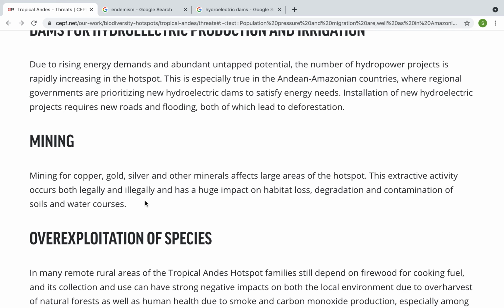Maybe to take legal action and make changes, or petition to make changes to laws to protect these areas, or have harsher consequences for people who illegally do these mining practices in these areas, which lead to habitat loss and contaminate the soil and water in those areas.